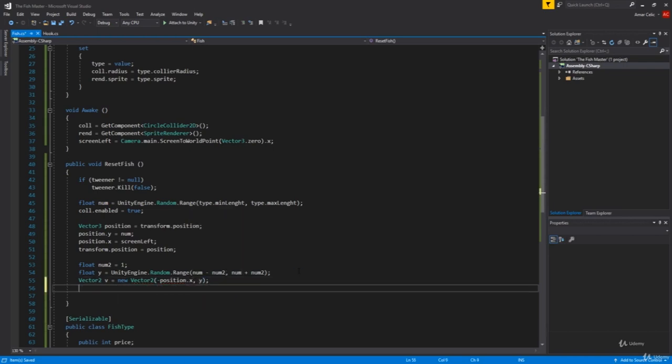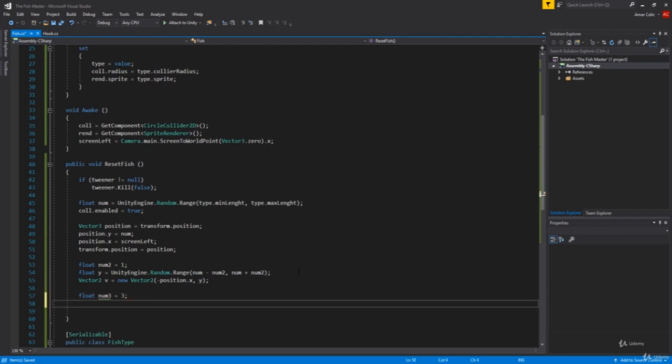That will be it for num2, and last but not least, it will be our num3, which is going to be equal to 3, and for it we'll have delay. So float delay that equals to UnityEngine.Random.Range. So range from 0 to num2 multiplied by num3 like this, which is actually 6 for now.